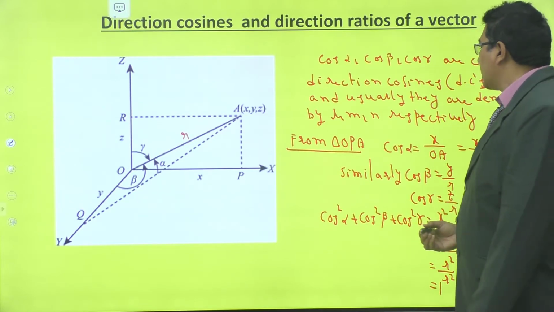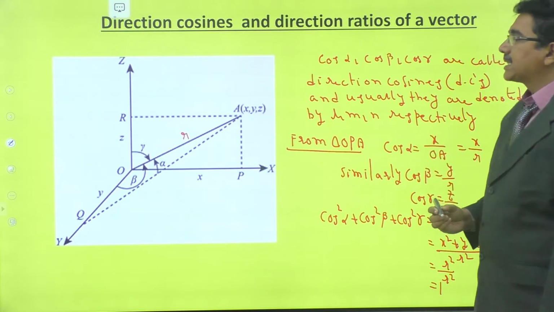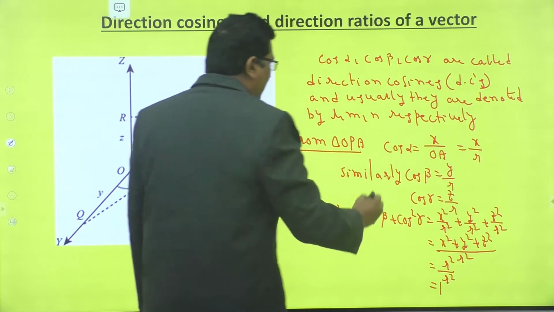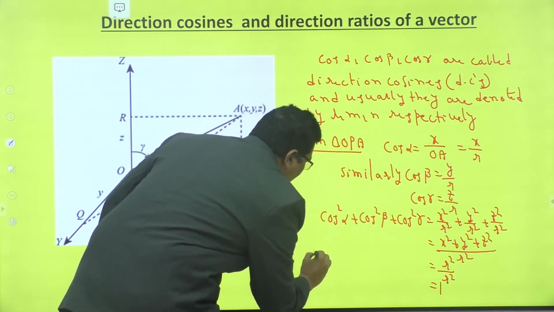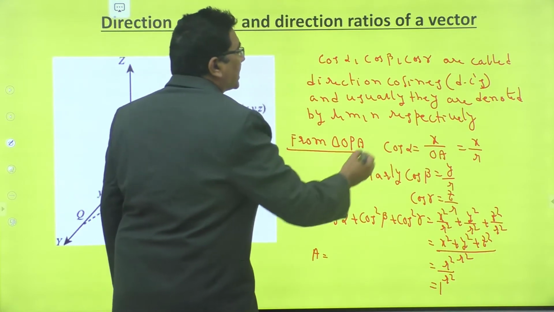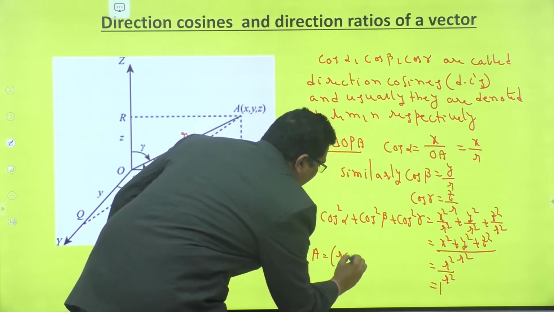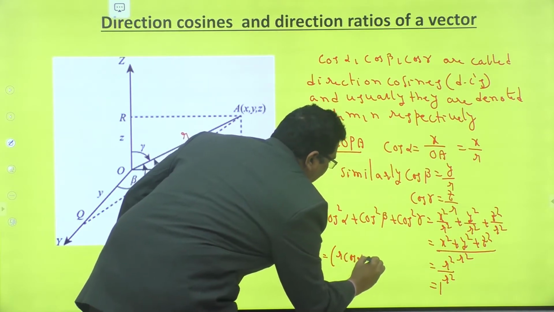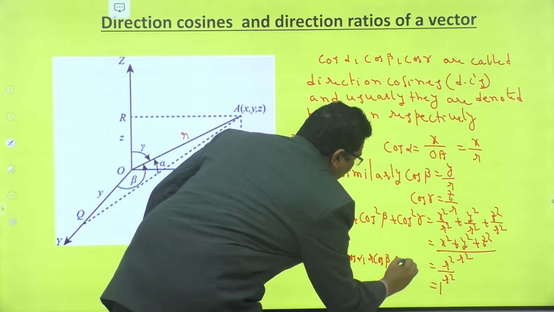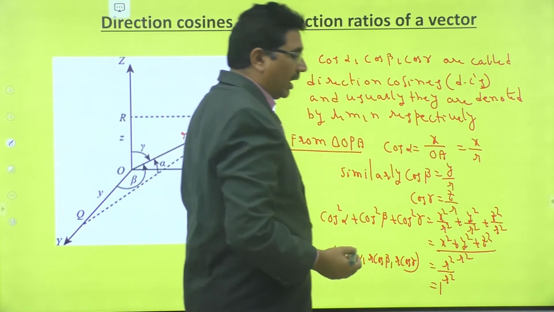Right. Also from this, the coordinates of the point A are x = r cos α, y = r cos β, z = r cos γ.